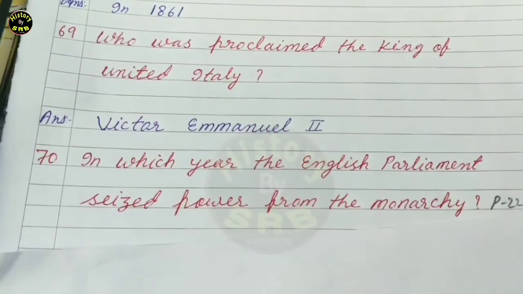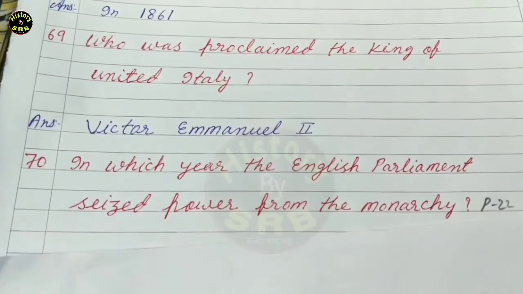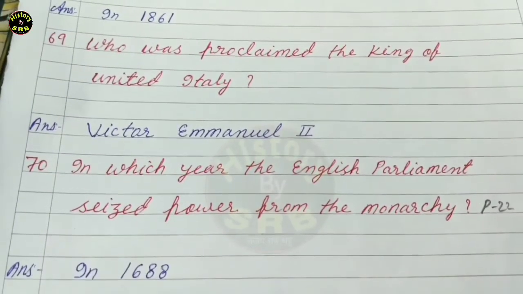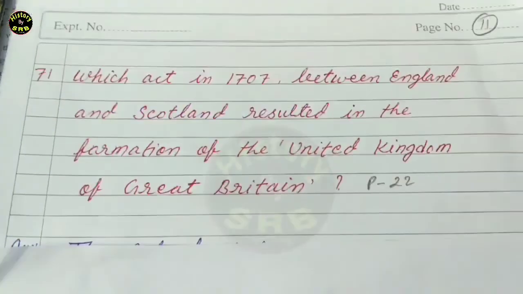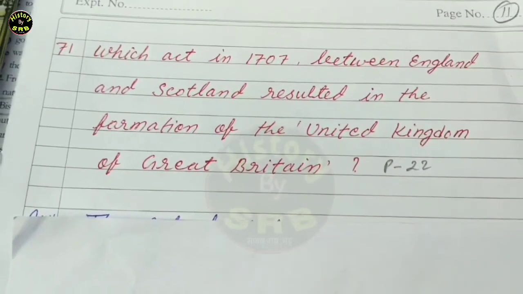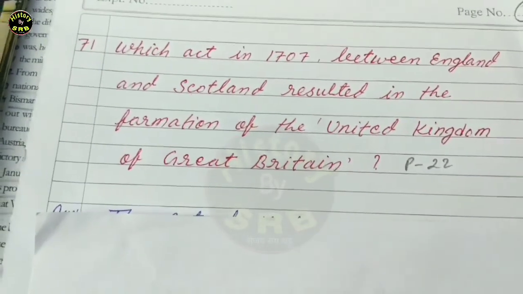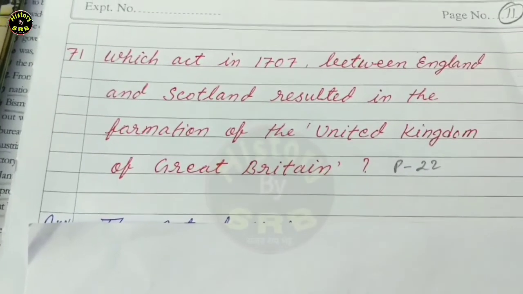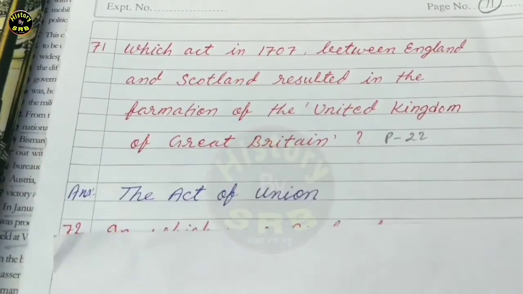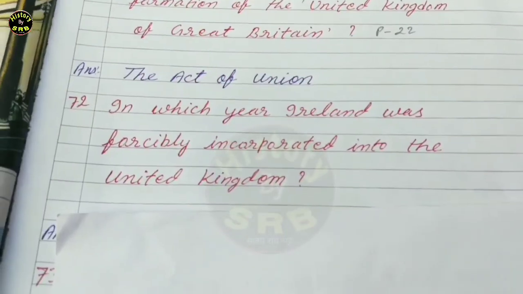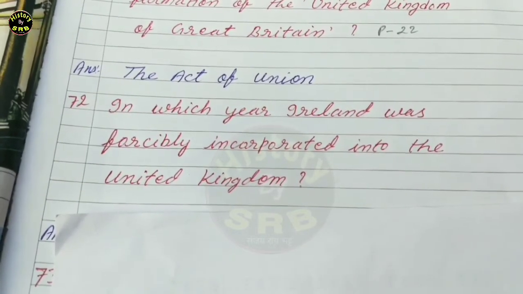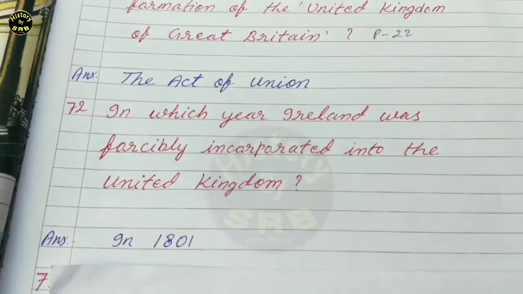Now question number 70. In which year did the English Parliament seize power from the monarchy? The correct answer is in 1688. Question number 71. Which act in 1707 between England and Scotland resulted in the formation of the United Kingdom of Great Britain? The correct answer is the Act of Union. Next question. In which year was Ireland forcibly incorporated into the United Kingdom? The correct answer is in 1801.